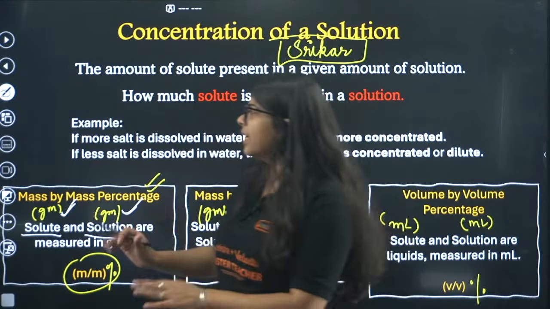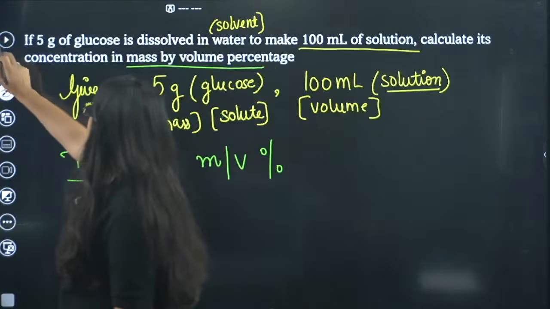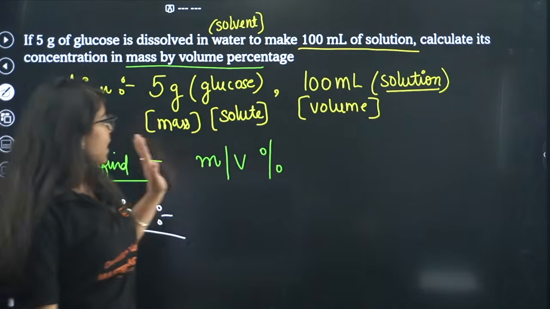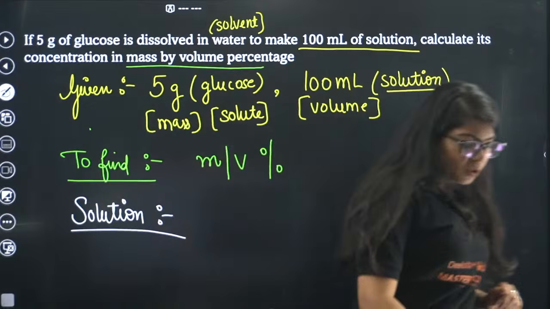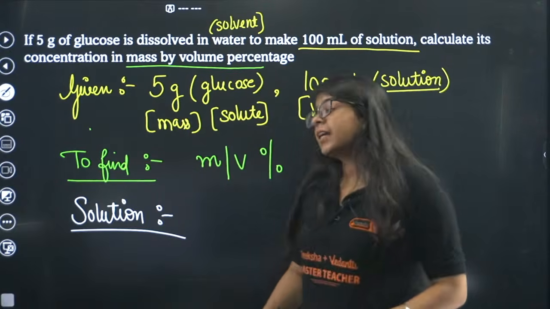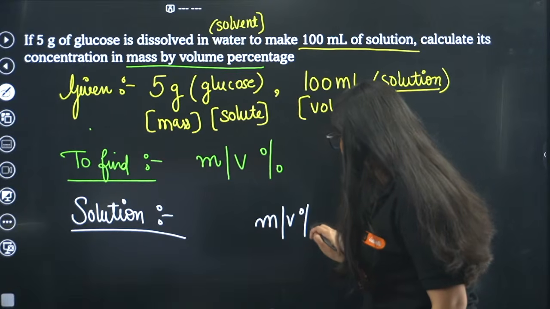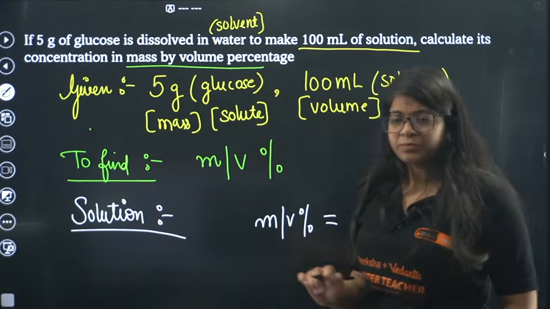So this is the recap, and we are doing questions now. We are done with mass by mass percentage. Now we are doing mass by volume percentage, and you let me know if you can tell me the formula of M by V percentage. Can you tell me the formula?